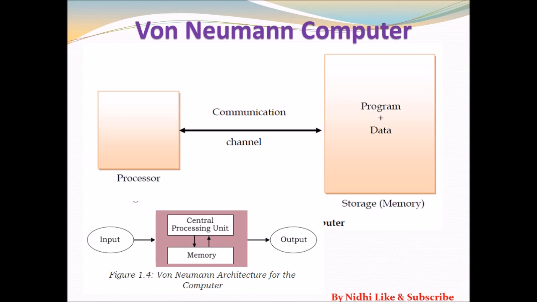It uses a processor, a channel, meaning a communication way, and the concept of storage that includes programs as well as data. In the diagram, you can see that memory is known as storage. He gave the concept of storage, and today's computers are based on this concept. He has contributed a lot in the field of computers.